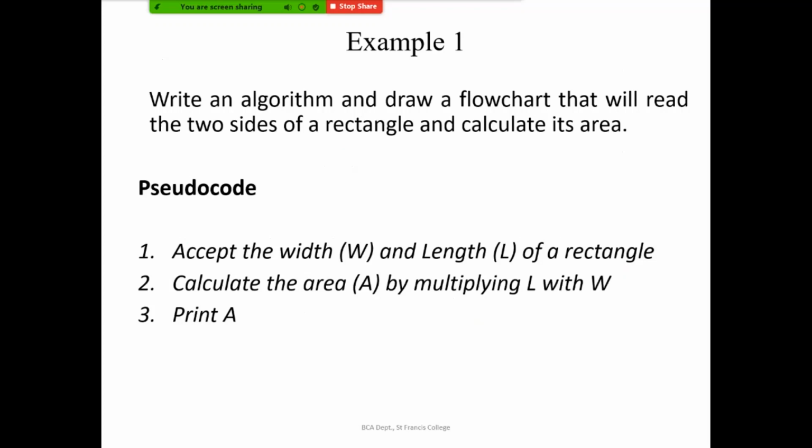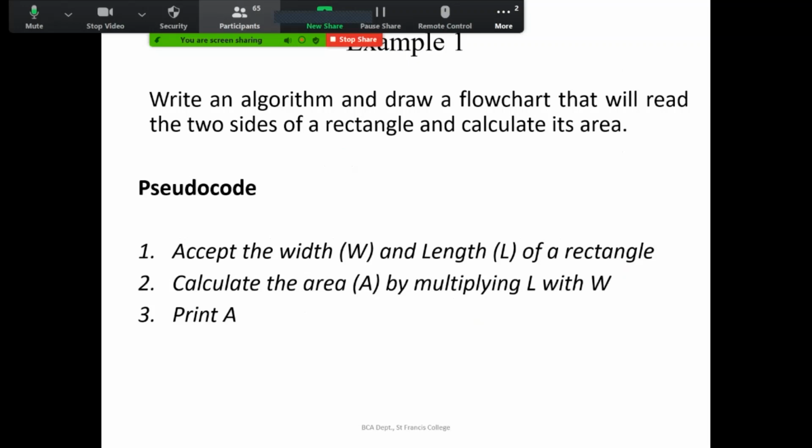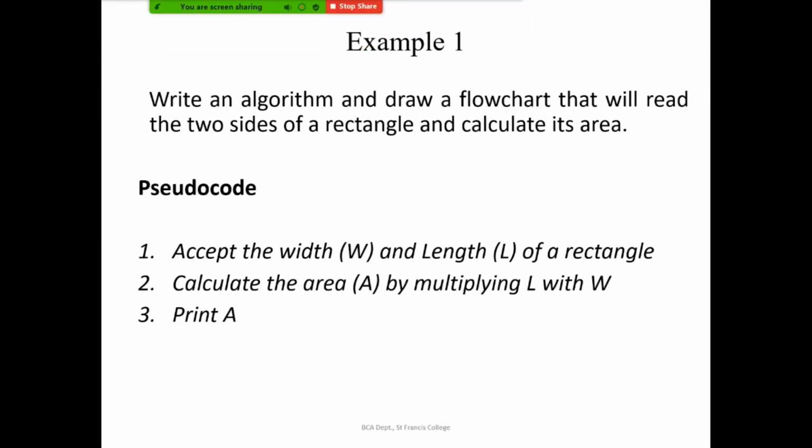So example 1: write an algorithm and draw a flowchart that will read two sides of a rectangle and calculate its area. When we write the answer for a marks question also, we will see what is required for finding the area of a rectangle. To calculate the area of the rectangle, what are the things we need? We know it is a rectangle, so we need the length into breadth. We can mention either width or breadth, no problem. So we need the measurement of two sides of a rectangle.